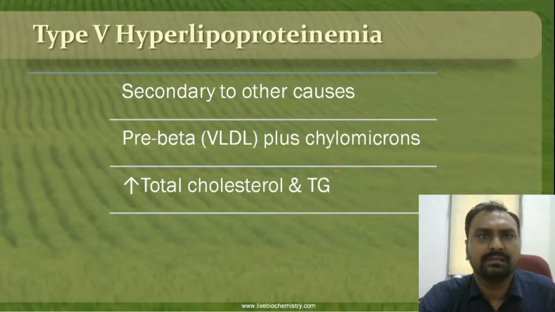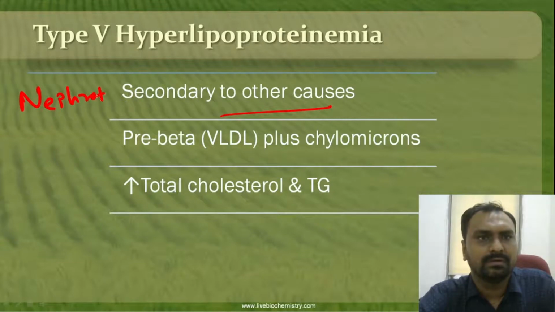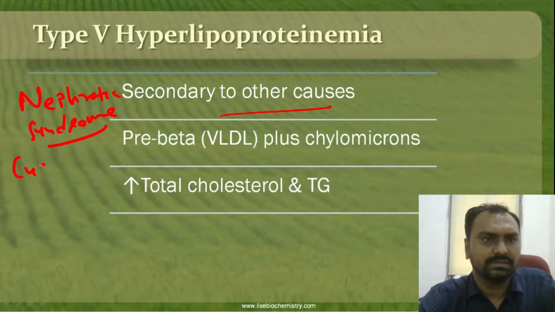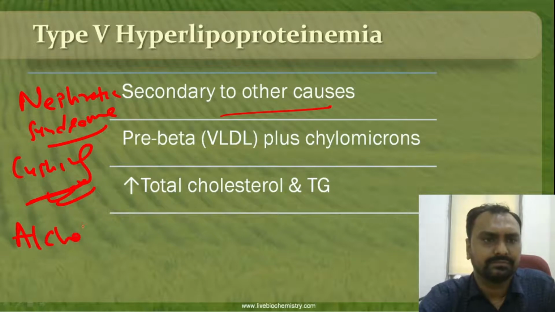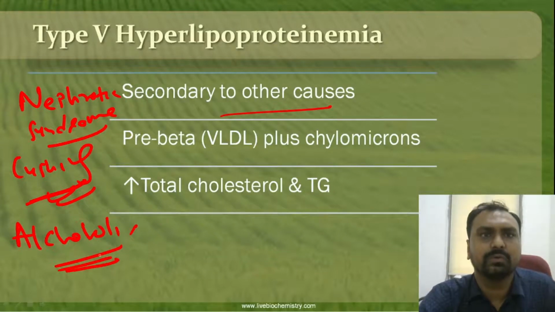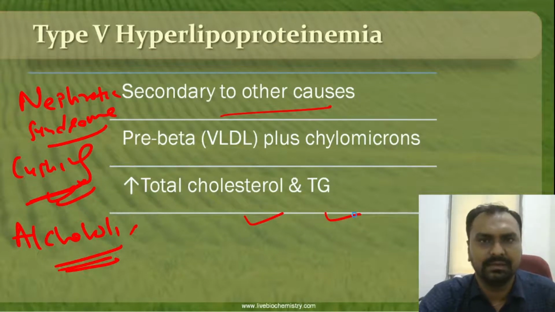Lastly, there is the secondary form due to other things. It is because of either nephrotic syndrome, where there is an overproduction of VLDL, or Cushing syndrome, where exogenous or endogenous steroids will increase the VLDL, or alcoholism. These are the many important causes of secondary hyperlipoproteinemia. Both cholesterol and triglyceride will be increased.